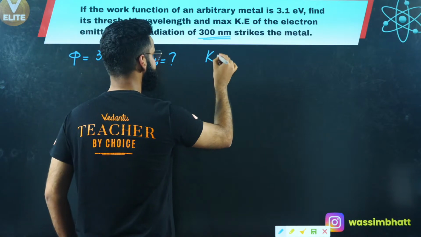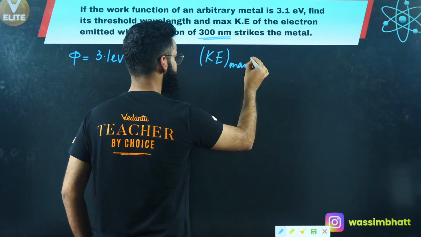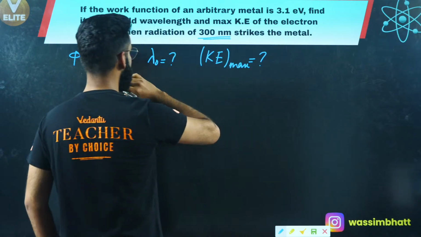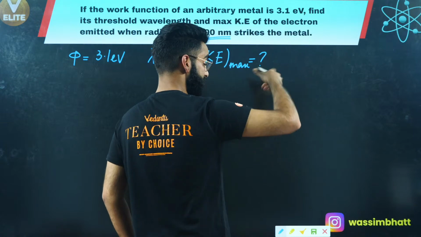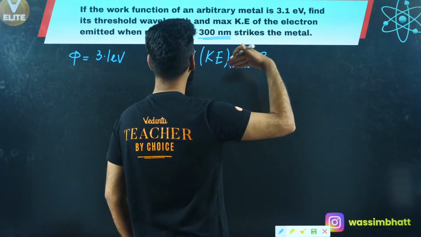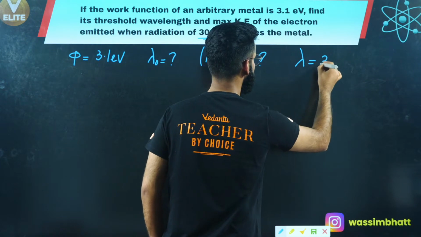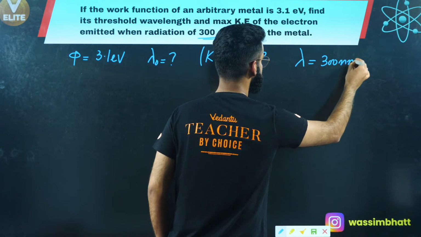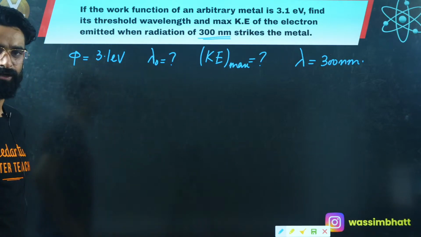I need to calculate the maximum kinetic energy with which the electron moves after the emission. The wavelength lambda of the photon incident on the metal surface is also given as 300 nanometers. All this data is given, and this is what I need to calculate.